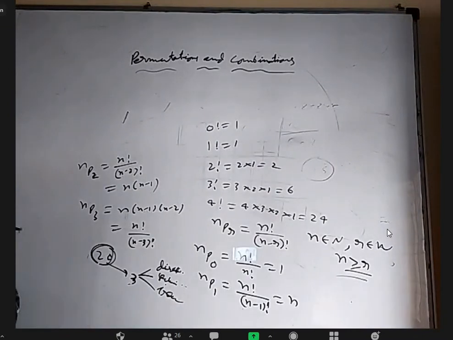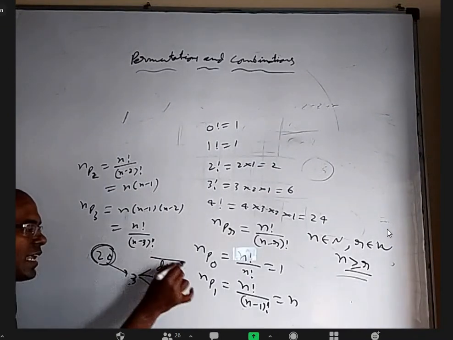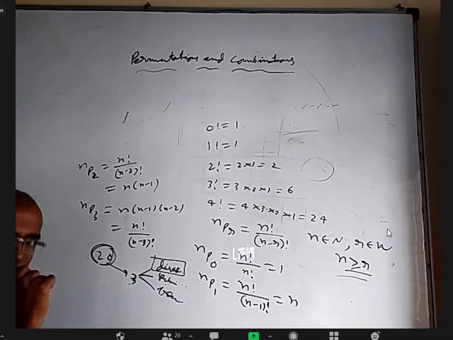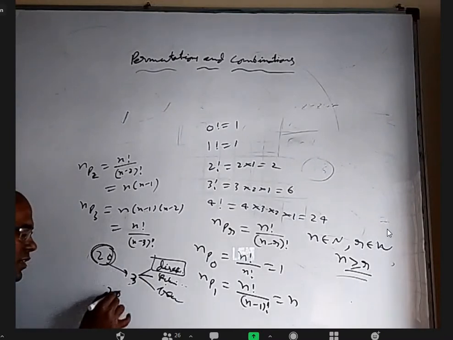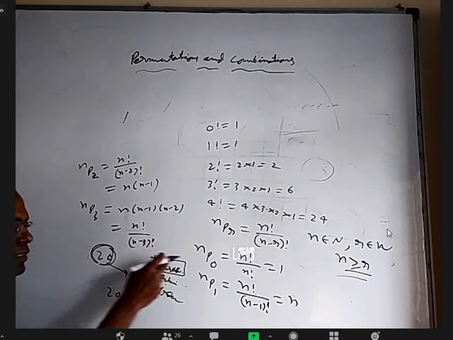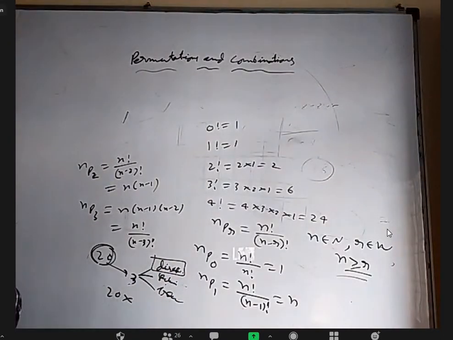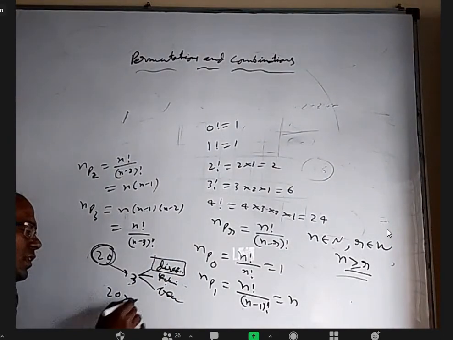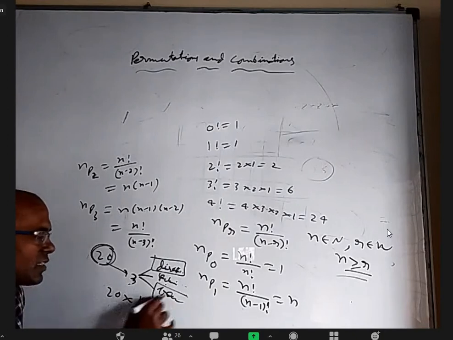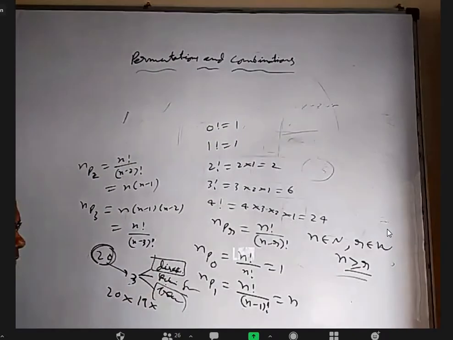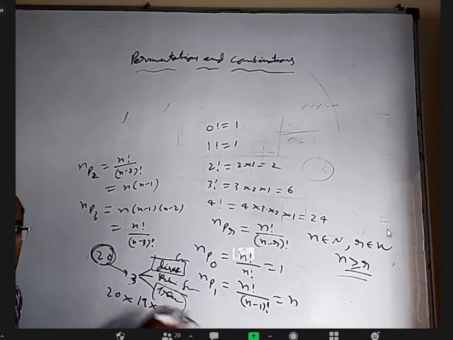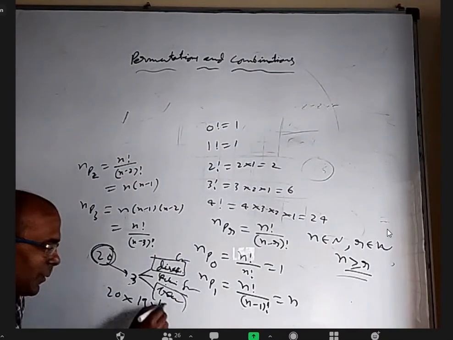Now, how many ways can it be done? For selecting director, 20 ways. For selecting secretary, the person selected for director, for example Gopal, cannot be used. Among the rest of the 19 names, anyone you can write. And for treasurer, let's say Sitaram is secretary and Gopal is the director. So except Gopal and Sitaram, of the rest of the 18 people, anybody can be used.